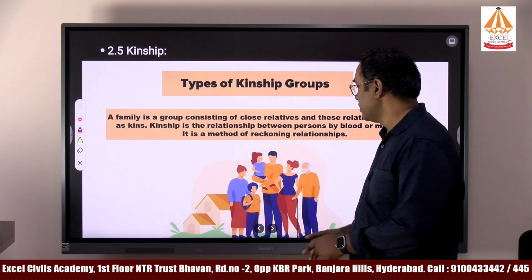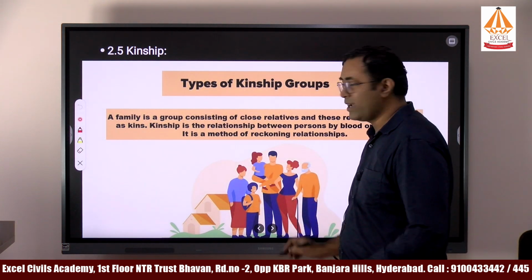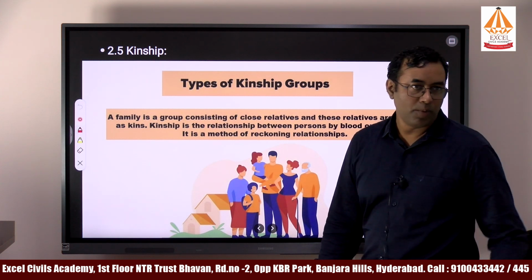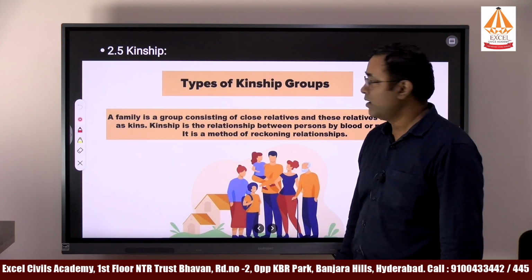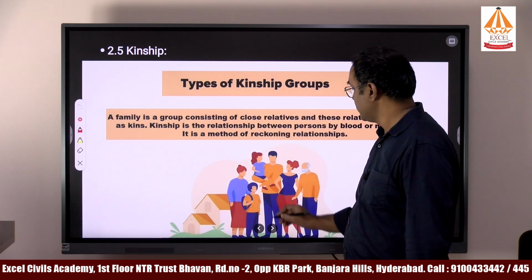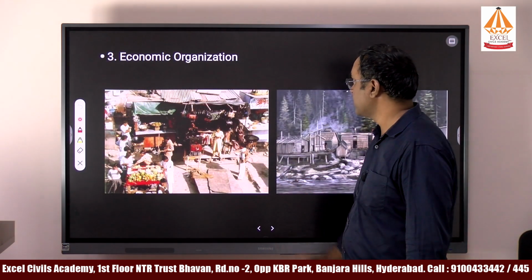Understood, everyone? So these are some of the points. There are other concepts, complementary filiation and filiation, and kinship, that we will study as part of this chapter.